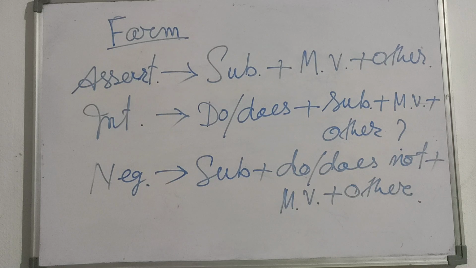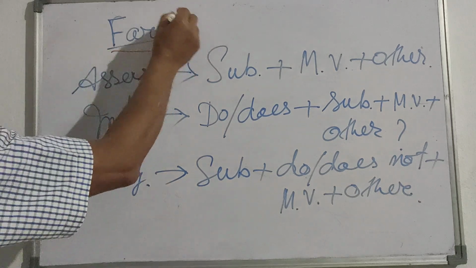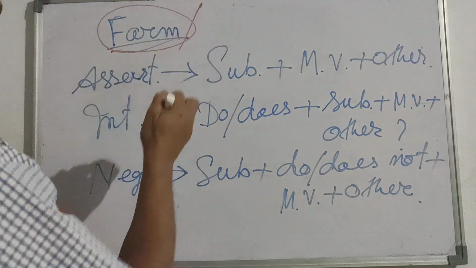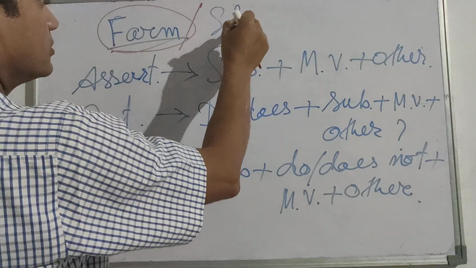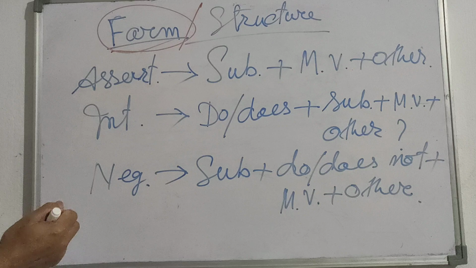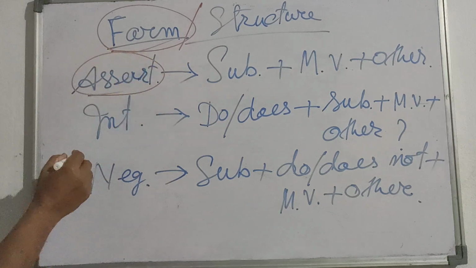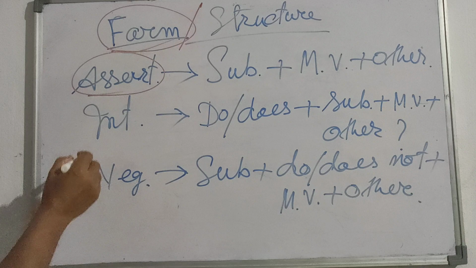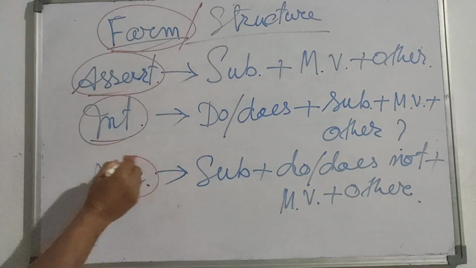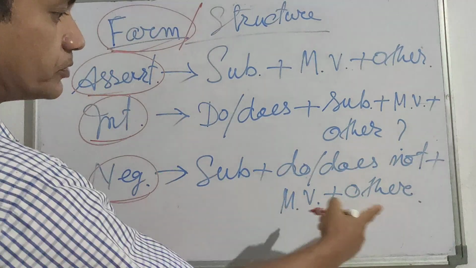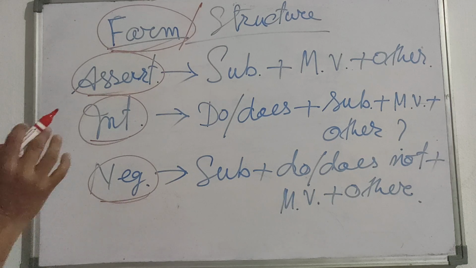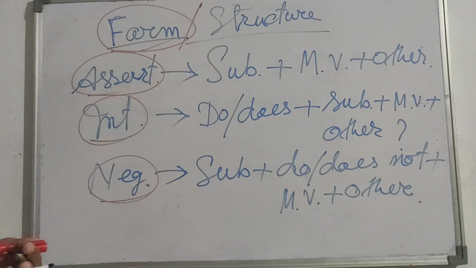So far, we have learned the structure. This is the important thing that we are talking about. This is the form, or structure. Form is the structure. Structure of assertive sentence: subject plus main verb plus other. Interrogative sentence: do or does plus subject plus main verb plus other plus question mark. And negative sentence: subject plus do not or does not plus main verb plus other. Very simple. And this is why present indefinite tense is called simple present tense.